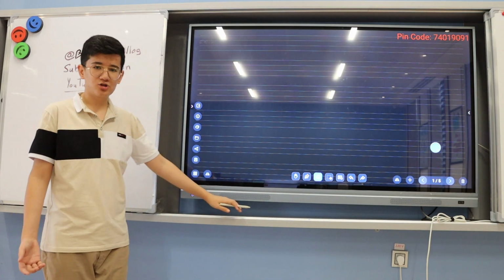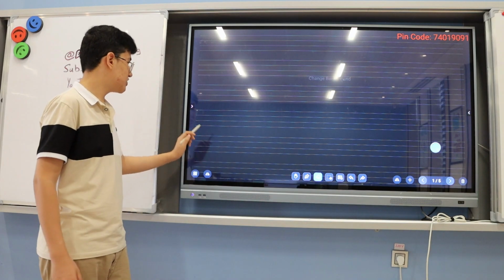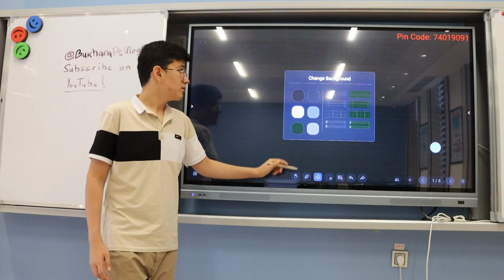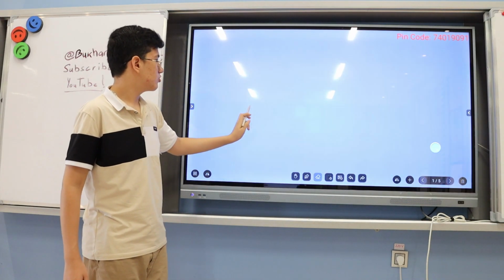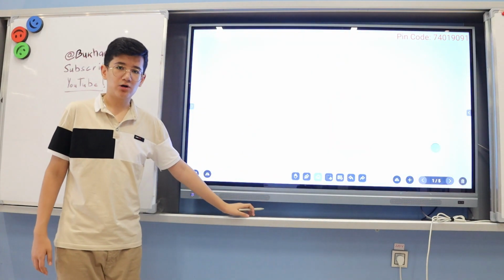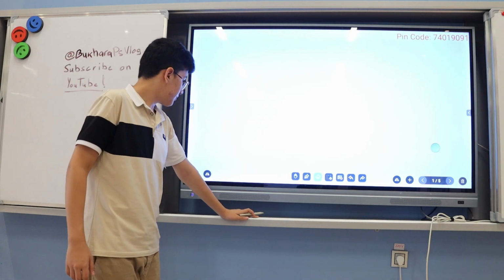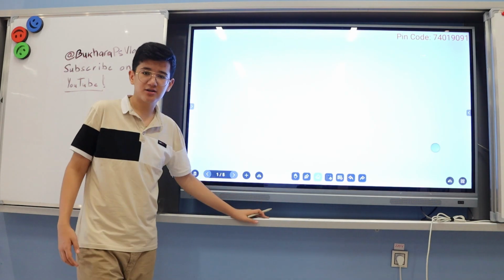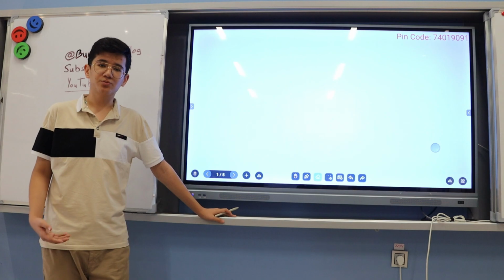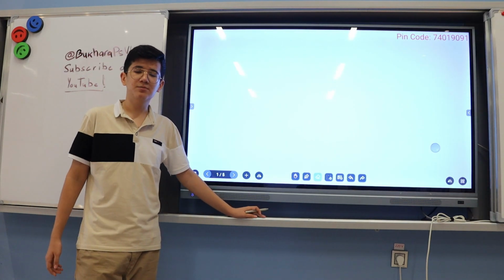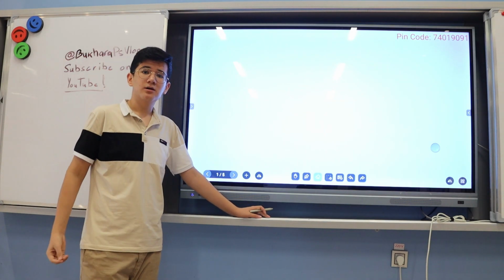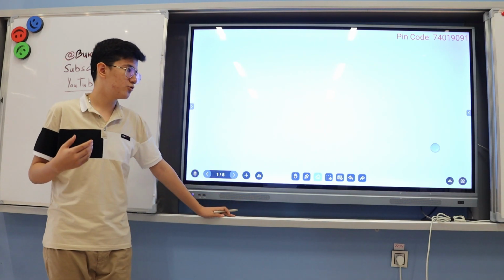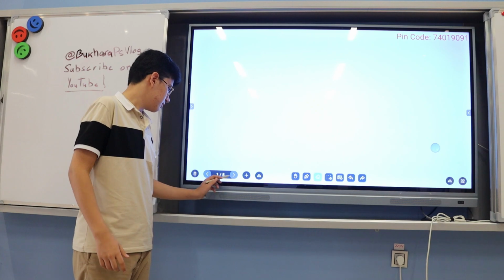So the first button is commonly responsible for changing the background and the theme. So I'm gonna use the white background. The second button is to add multiple pages and control them. This is a very comfortable feature because you can make infinite space for the subject you want to explain.